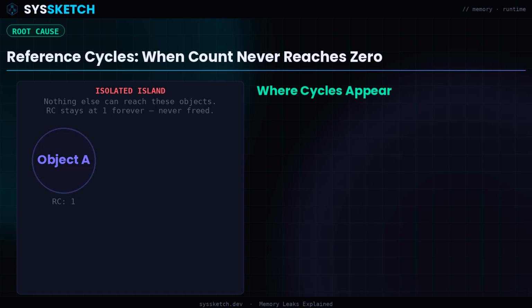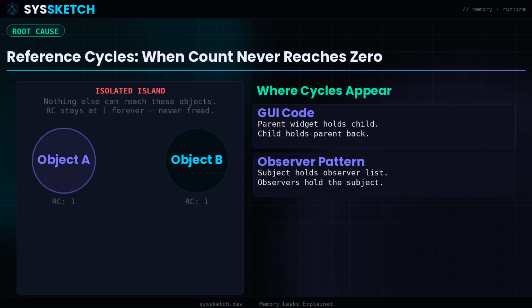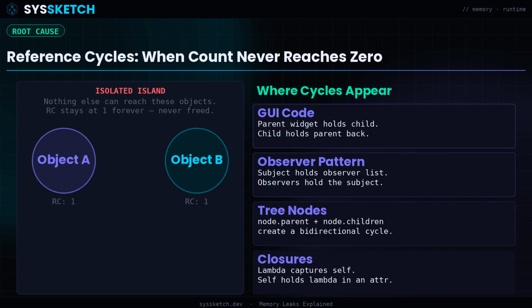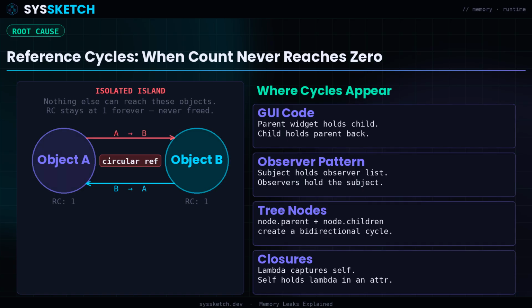Reference counting is the simplest form of memory management. Every object tracks how many things point to it. When that count reaches 0, the object is freed. Python uses this model. Swift uses it for its automatic reference counting system. The problem is cycles. Object A holds a reference to object B, which holds a reference back to object A. Both counts stay at 1 forever, even if nothing else in your program can reach either object. They are an island, completely isolated, but the allocator can never reclaim them. This is a reference cycle leak, and it is extraordinarily common in GUI code, observer patterns, and parent-child tree structures.